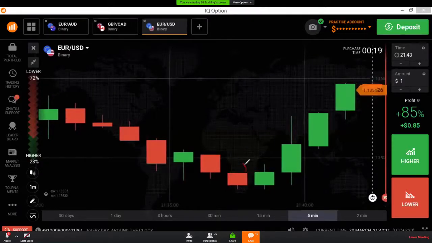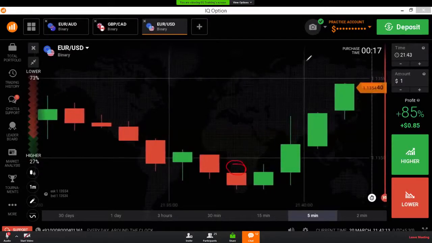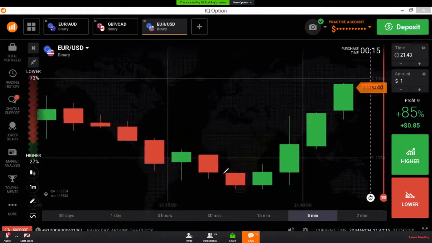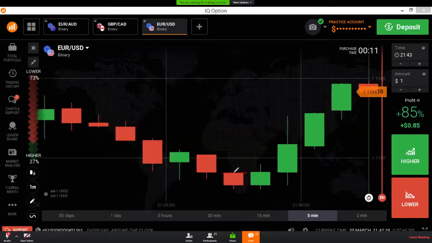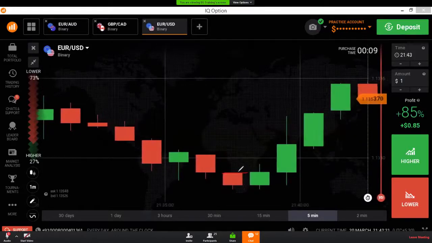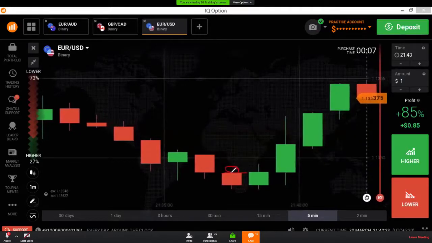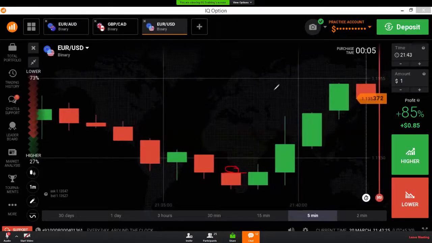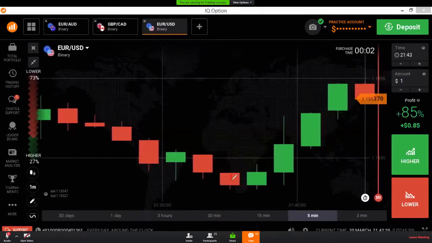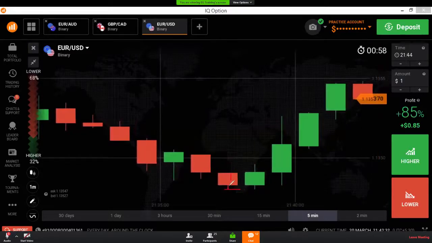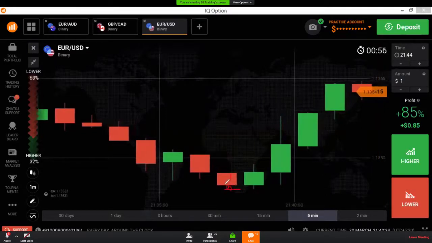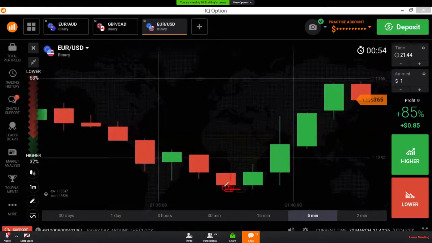That's why we don't see any upper wick here. There is no buyer's entry, so the opening price and the high price are the same, and there is no wick above this red candle. Sellers entered directly, but we see a wick or shadow below this candle because there was a rejection from buyers from this level.